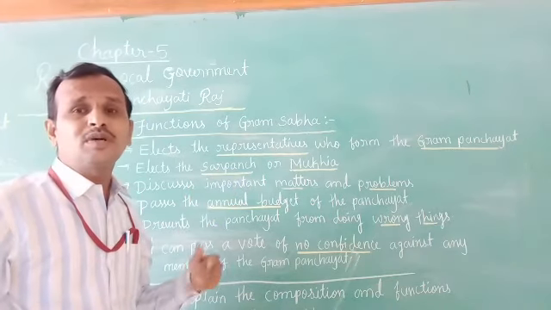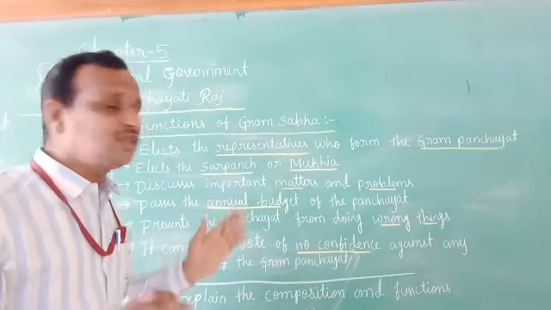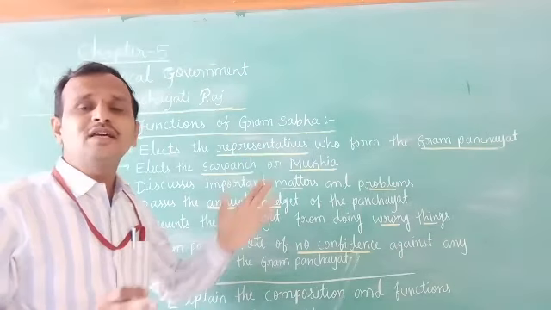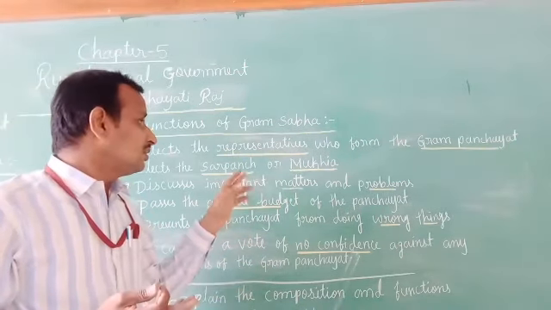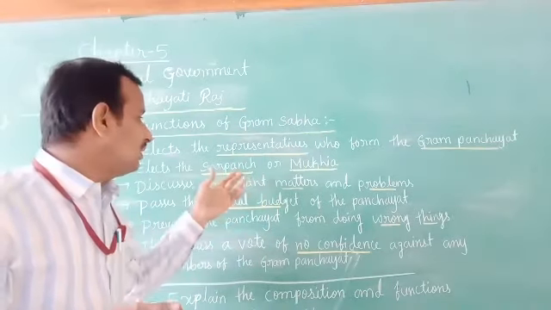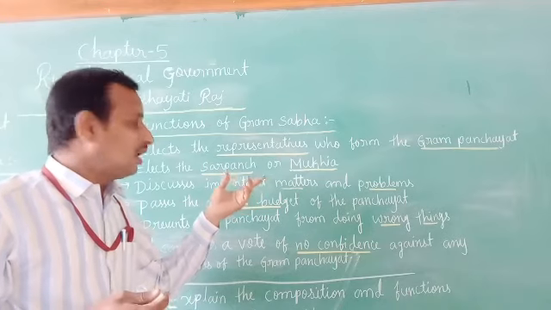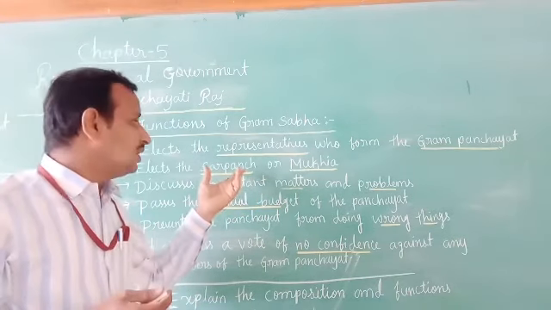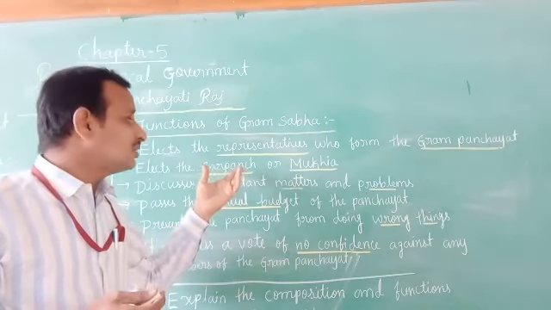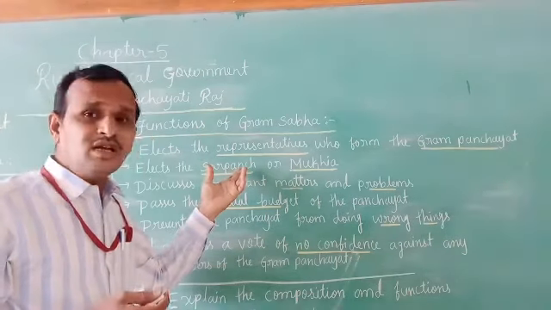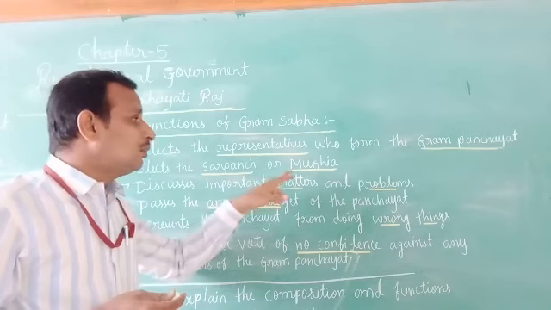Sarpanch is not separate. Among the representatives, an important person, the head person of the Gram Panchayat, is selected, and he is called the Sarpanch, the head of the Gram Panchayat, or Mukhiya.